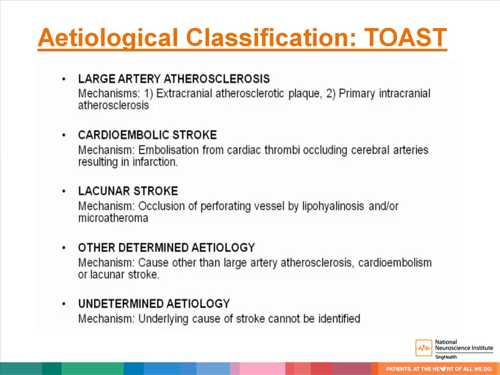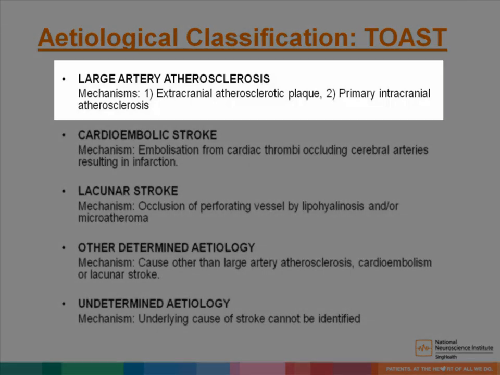The next classification for the stroke is what we call the TOAST classification. In general, under TOAST classification, there are 5 different causes that can lead to the stroke. The first one is large artery disease, then cardioembolic stroke, lacunar stroke, other causes that can lead to the stroke, as well as the causes which we are unable to find after we have fully investigated the patients. My target in this talk today is large artery disease, which involves the extracranial carotid arteries.